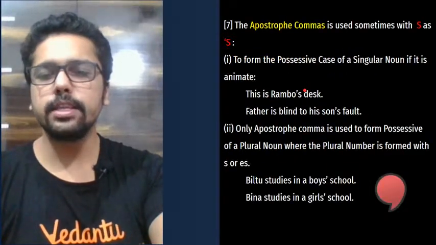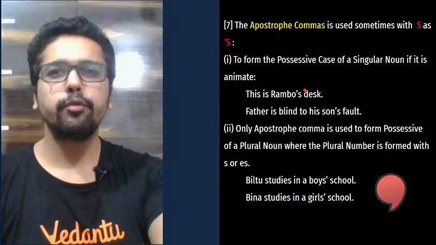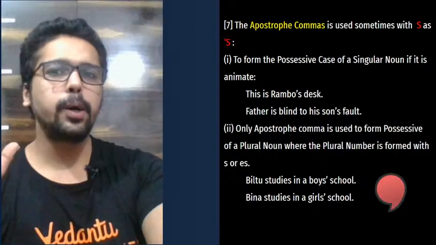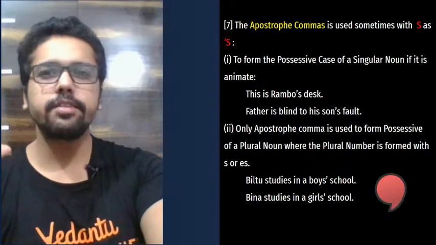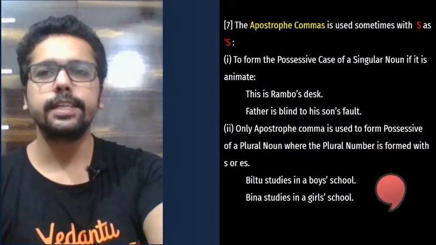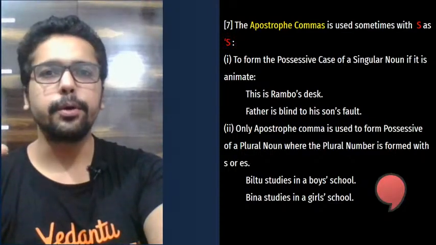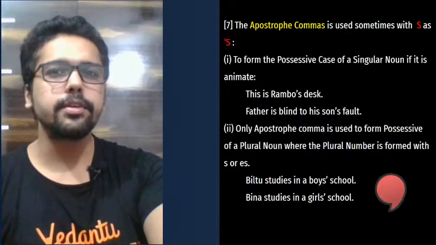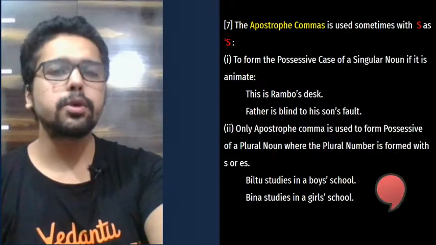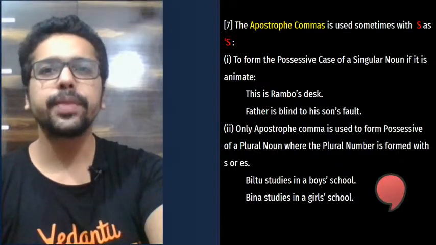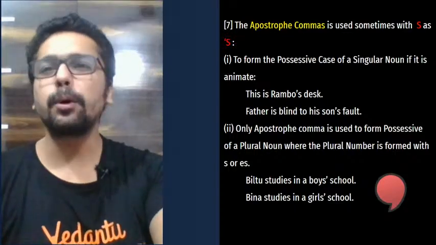Perfect. Now look at the next one. We're using the apostrophe comma. This is a very common error in pronunciation. There are many students who pronounce it incorrectly. It's not apostrophe, it's apostrophe. Yeah, the apostrophe comma.